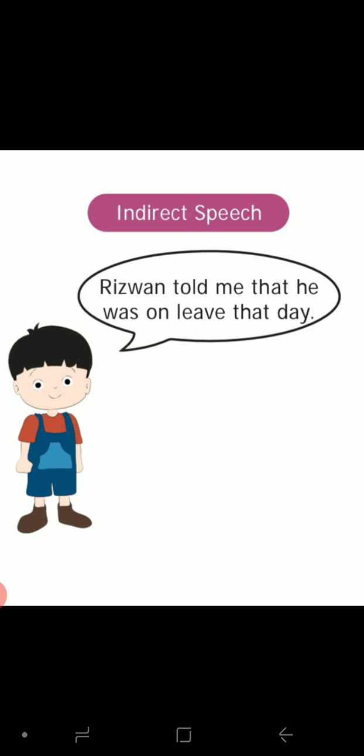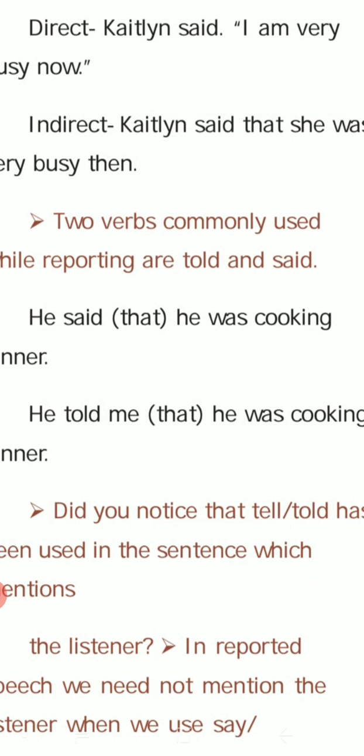Are you clear, children? Question, direct speech: Rizwan said, I am on leave today. While we are changing into indirect speech, what are the changes? Rizwan told me, because I is the speaker, so it changes into told me. Then conjunction that, then pronoun change, I changes into he, then tense change, am changes into was, on leave. Then adverb change, today changes into that day. Are you clear, children? Okay.